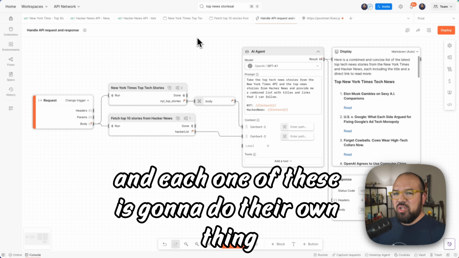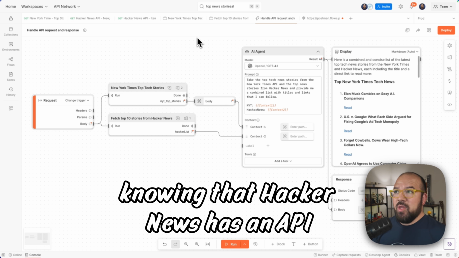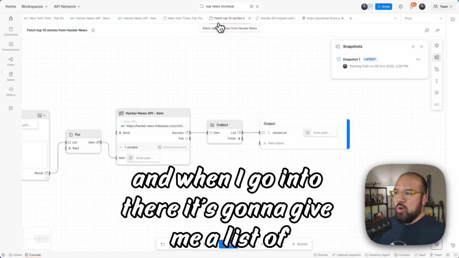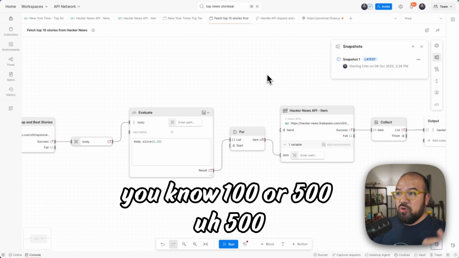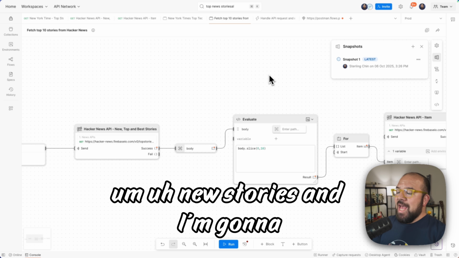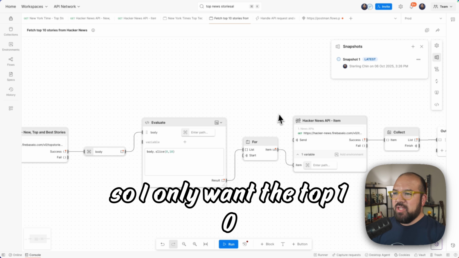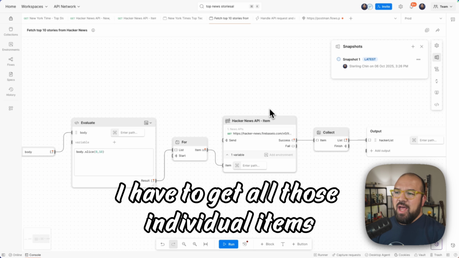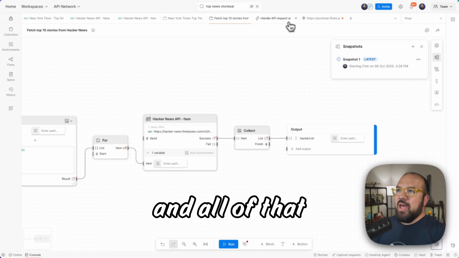Each one of these is going to do their own thing, and I can go in and programmatically, knowing that Hacker News has an API, it's going to give me a list of 100 or 500 news stories, and in this case, I just sliced off the first 10, so I only want the top 10. Then I have to get all those individual items, and it's going to collect it and pass it out for me.